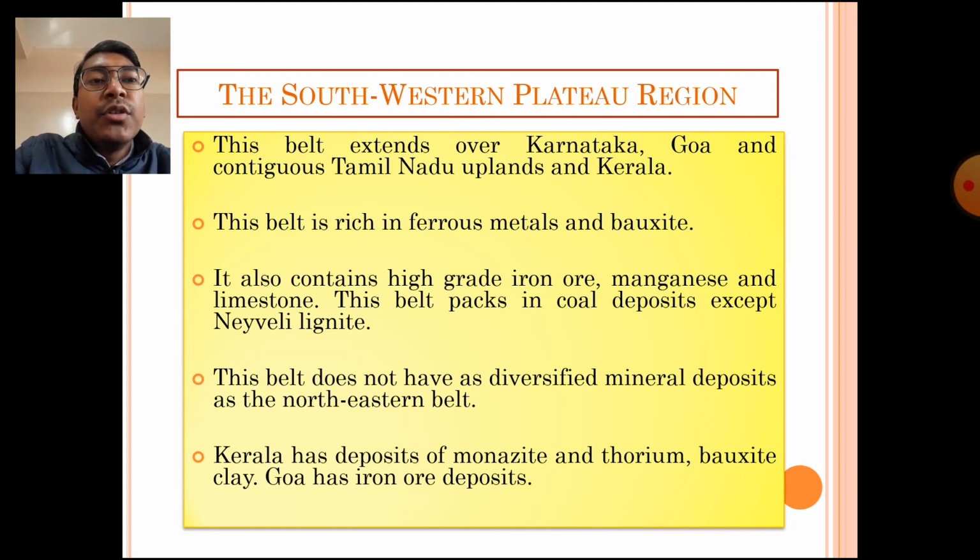Kerala has deposits of monazite and thorium, and bauxite clay. Goa has iron ore deposits. So basically in Kerala, monazite and thorium can be found, bauxite can be found, and in Goa, we can find rich deposits of iron ore. So this is the second belt of our country where mineral resources can be found.